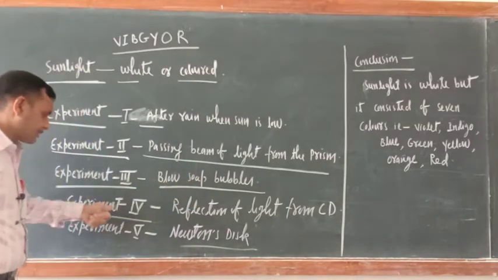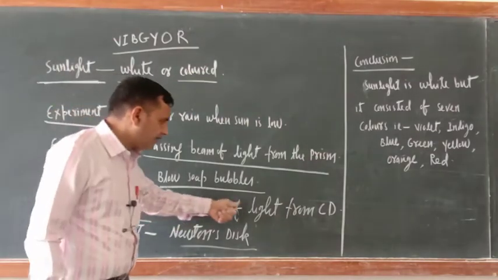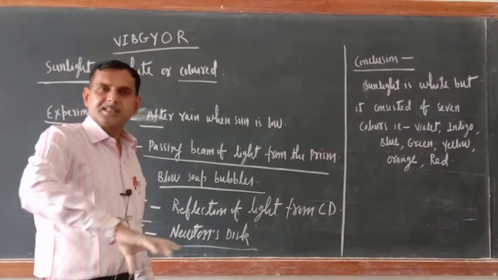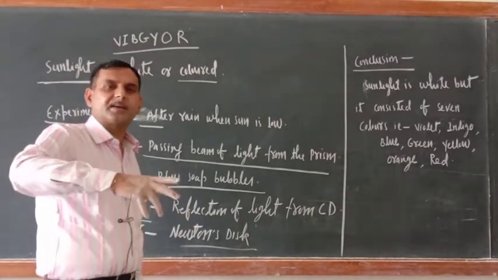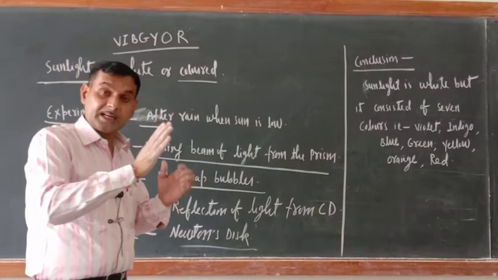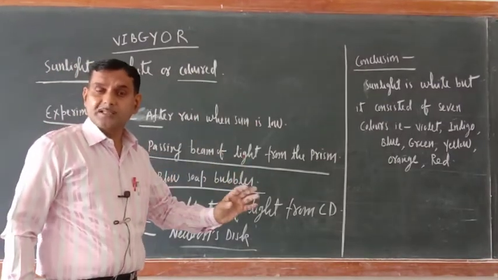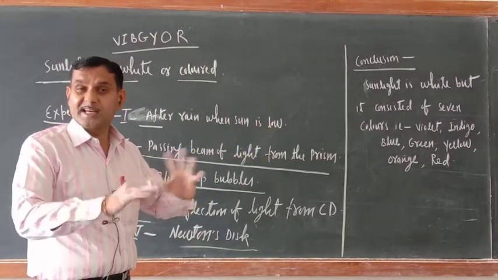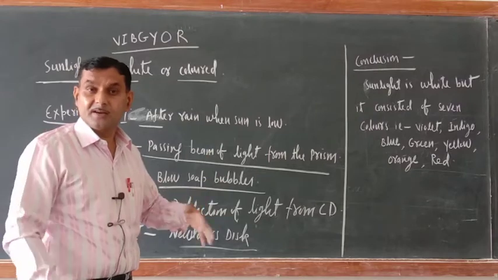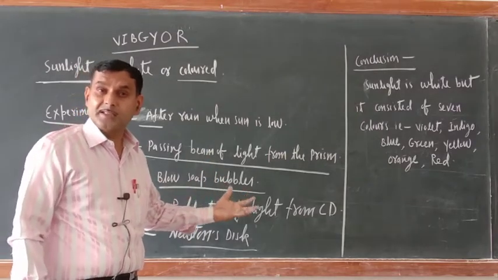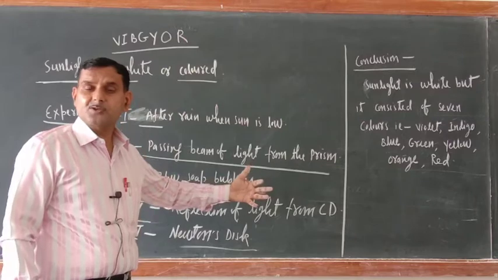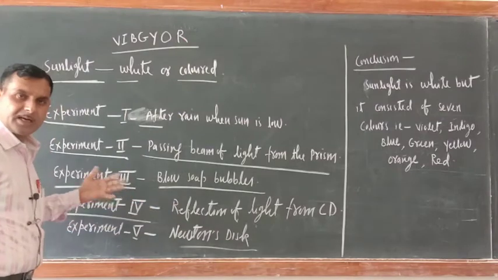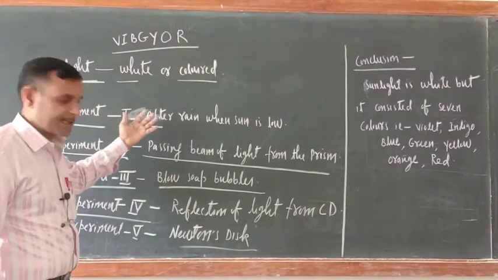Another one, experiment 4: reflection of light from a CD. CD means compact disc; everybody knows about the CD. The CD surface is very shiny and is a reflecting surface. If sunlight falls on it, it shows 7 colors. It appears colored. Why? Because it also acts as a prism, and when sunlight passes through it, it is split into 7 colors. So this also explains that sunlight is not white, it is colored.